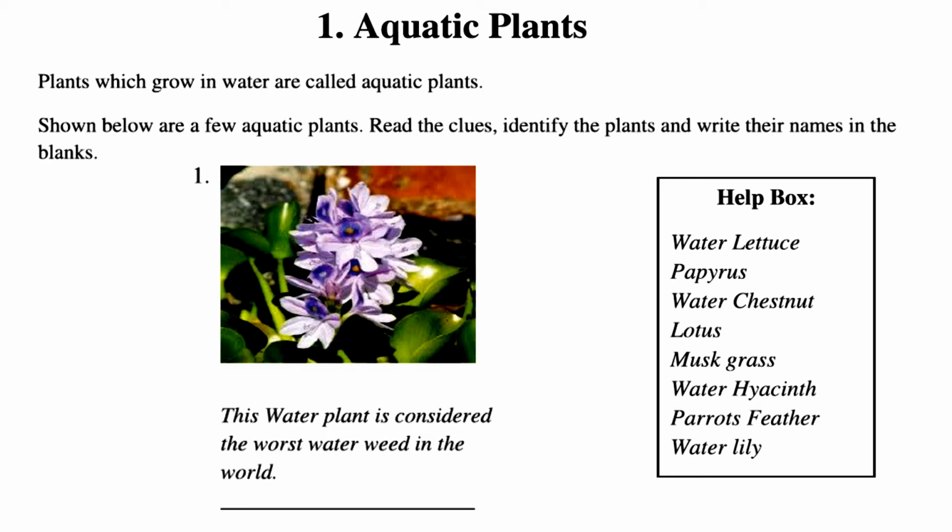The first aquatic plant you can see on the screen is water hyacinth. It is one of the world's worst aquatic weeds. It infests rivers, dams, lakes, and irrigation on every continent except Antarctica. It destroys the aquatic environment.